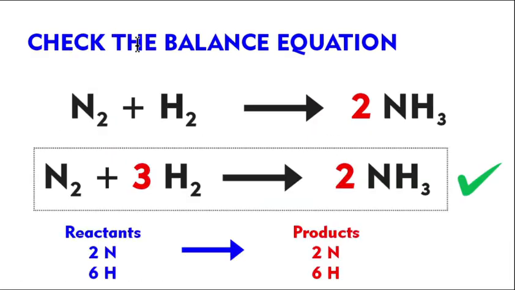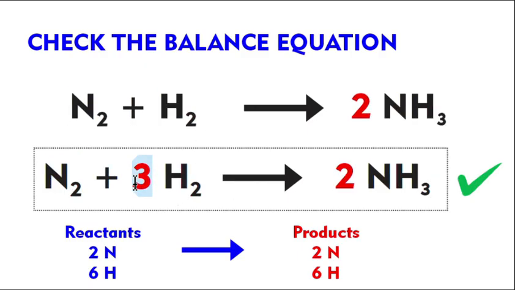So check again nitrogen and hydrogen. You get the product ammonia, NH3. Since 2 and 3, 3 is an odd number, I put 2 in front of this NH3. We can't put anything in between or at the back. Now check the balance. Now you have 6 hydrogen, 2 nitrogen. Nitrogen 2 is okay here in the reactants, but hydrogen is only 2 here.